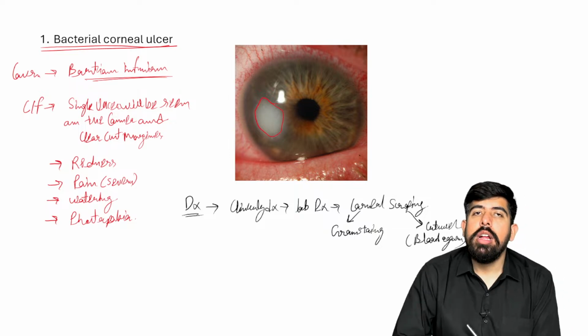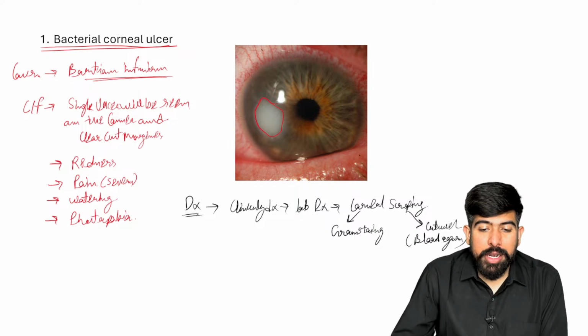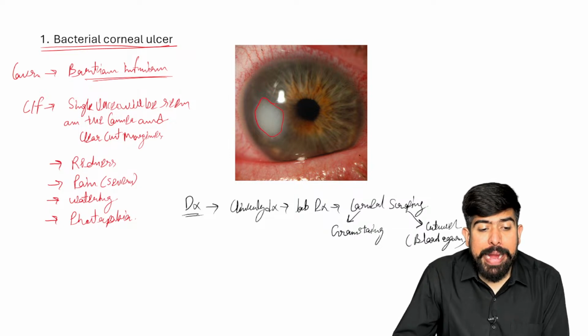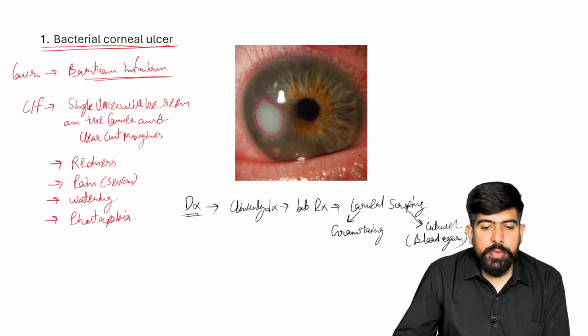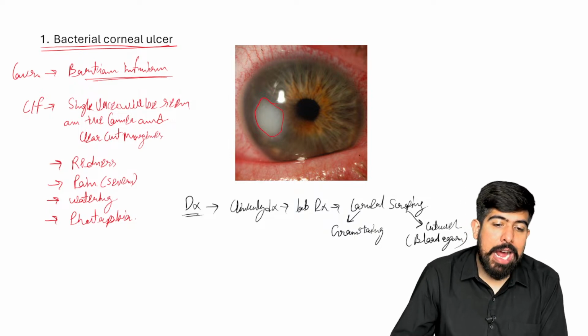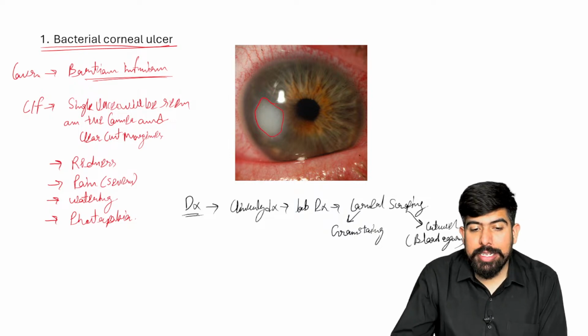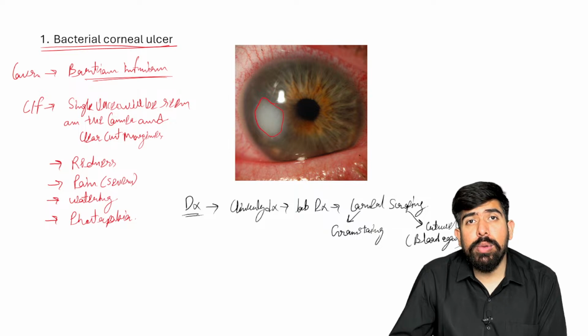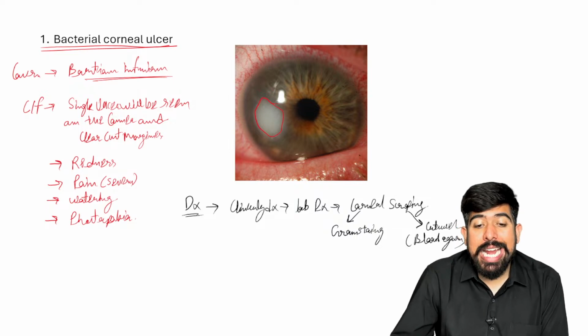We are going to do the culture on the blood agar, because guys, it is a bacterial infection, right? So in a bacterial infection, to know whether it is a gram positive or gram negative bacteria, first of all, I will do the gram staining.